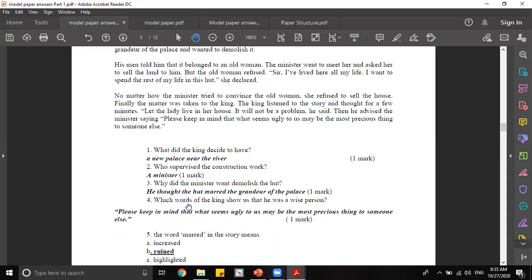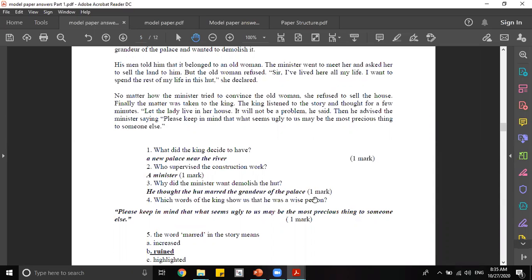But if it's there in the question, you have to write it as it is. Better you write it as it is. So according to the words provided in the paragraph, the comprehension, you write the answer. He thought the hut marred the grandeur of the palace.